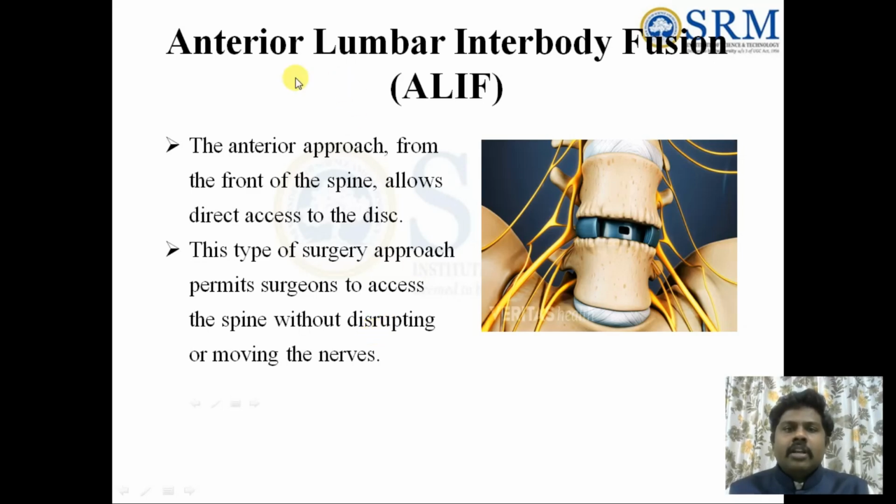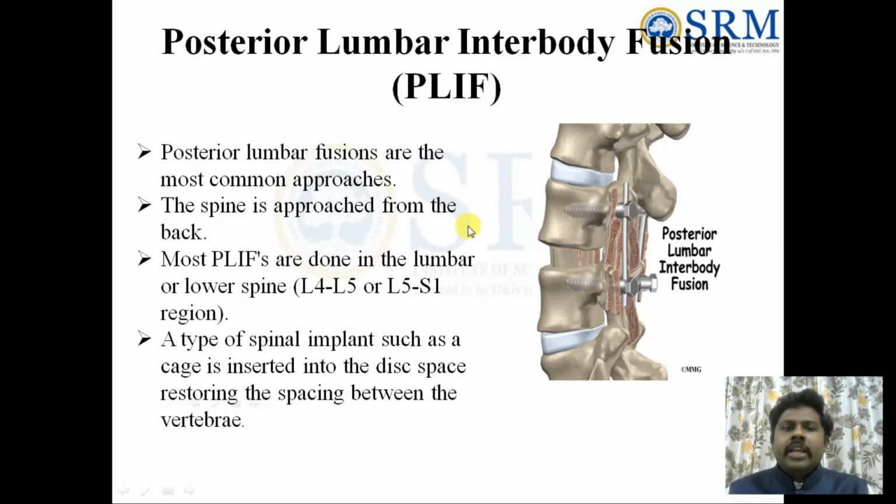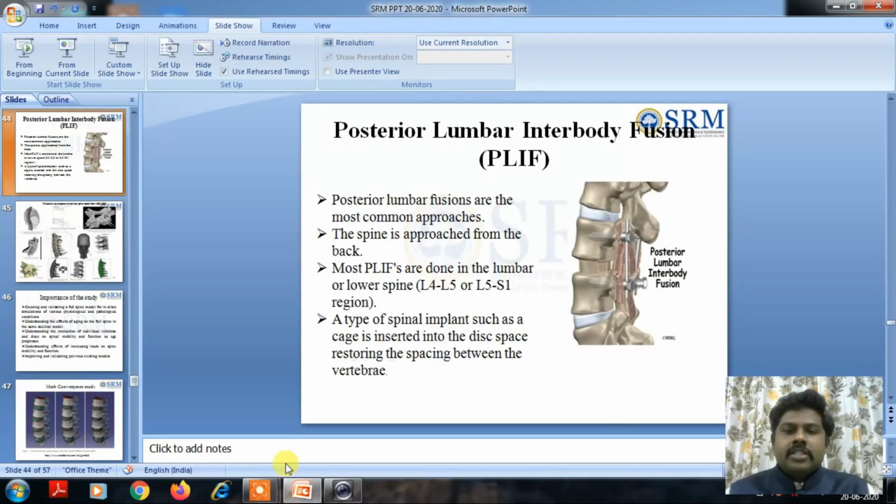This is called anterior lumbar interbody fusion. Here the fusion is happening, because of that they are segmenting this vertebra and putting the plates over here. Next is called the posterior lumbar fusion, one of the most common approaches. In this posterior approach, what is the main thing?